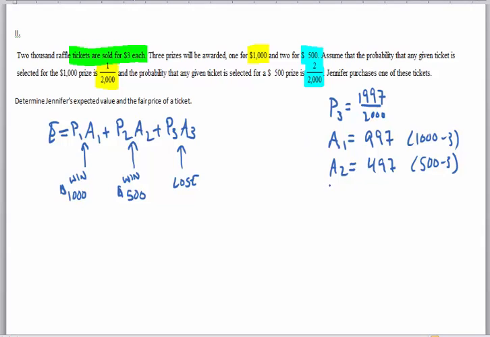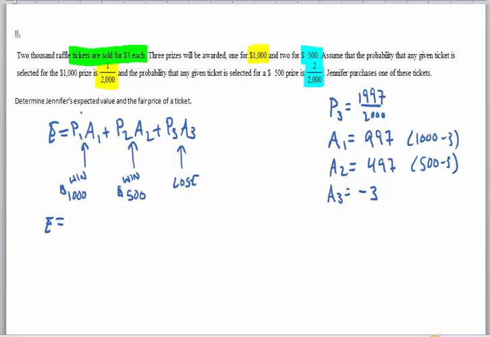And then of course A3, if they lose, that's going to be -3, which is the price that they bought the ticket for, right? And she's only purchasing one of these tickets, okay? So that's why A3 is -3. So now again, it's just filling in numbers, right? I have all these numbers listed, right, don't I? Well, P1 I don't have listed, I have it highlighted.